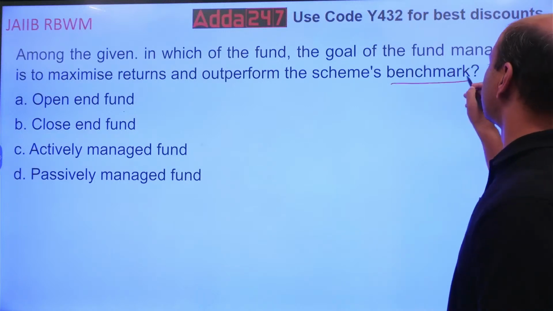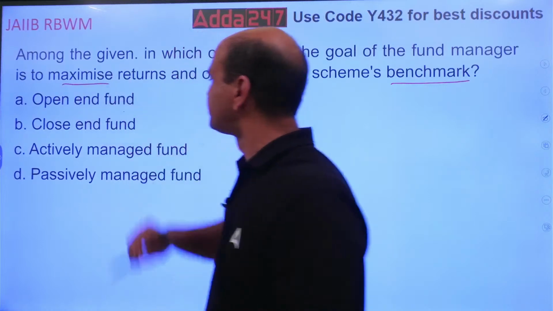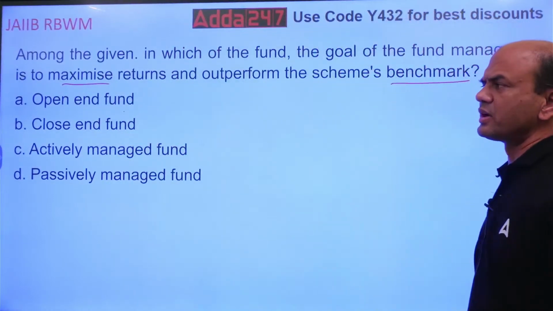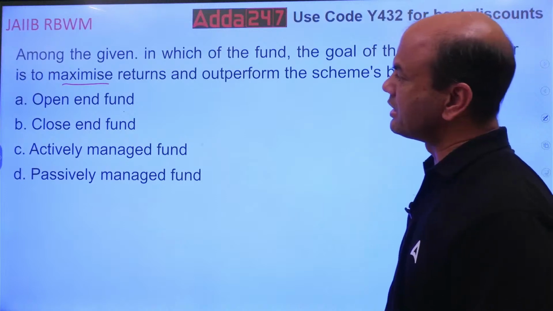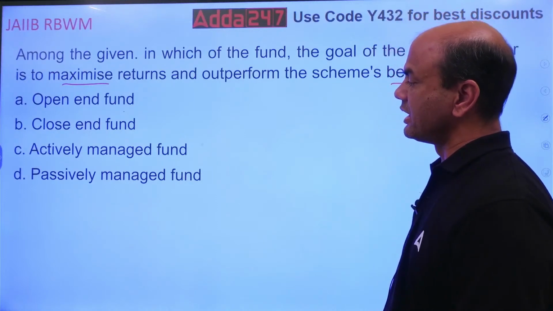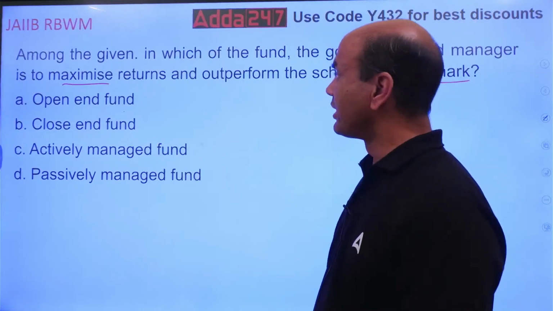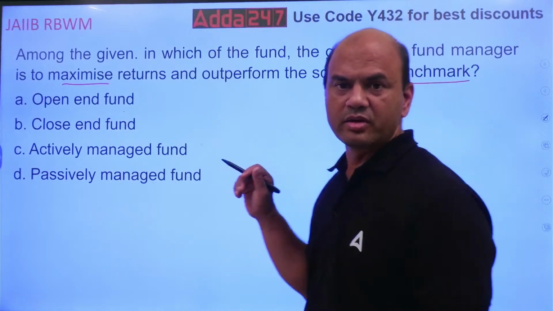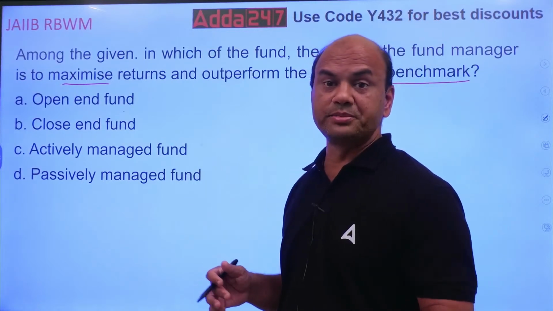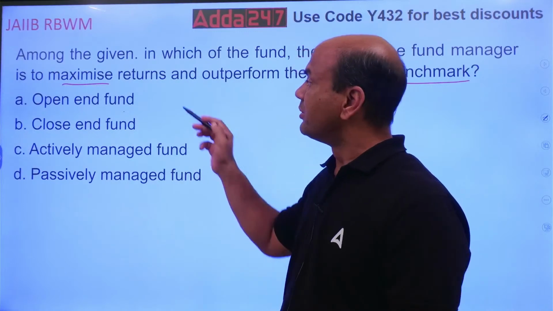Firstly, benchmark, maximize the returns. First look at the options: open-end fund, closed-end fund, actively managed fund, and passively managed fund. In which fund is the main objective of the fund manager to maximize the returns